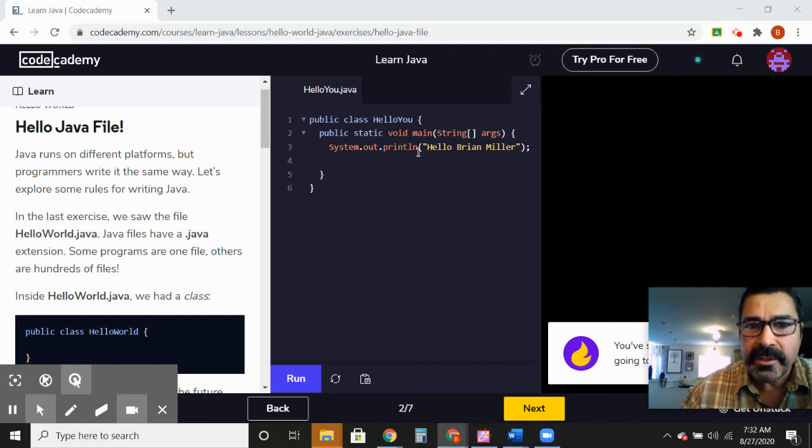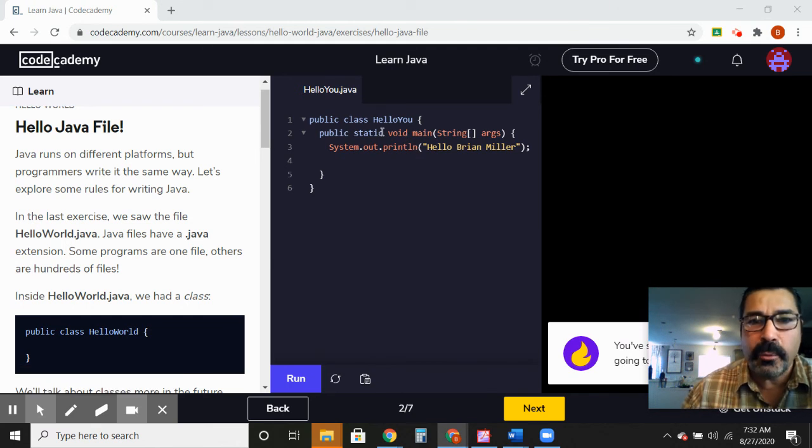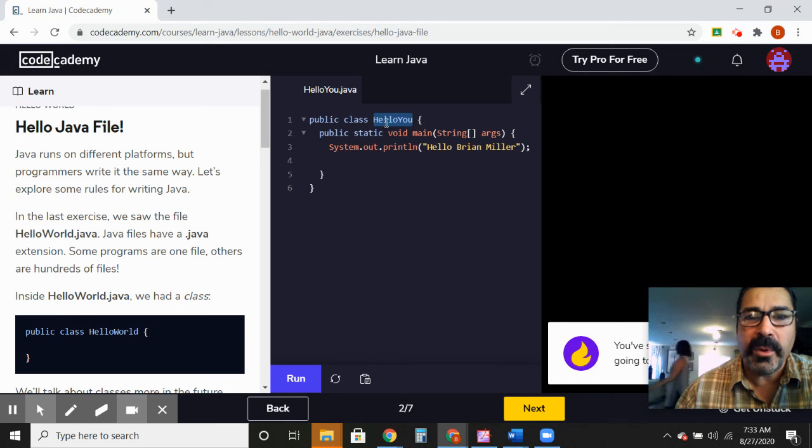All right, so to let you know, the curly braces are kind of where things start and end. Right now we have this thing that says public class hello you. This time around our Java file is called hello-u.java, and our robot is called hello you. Basically it's saying, hey, I'm going to teach Java how to make a robot named hello you, and it starts here and it ends there.